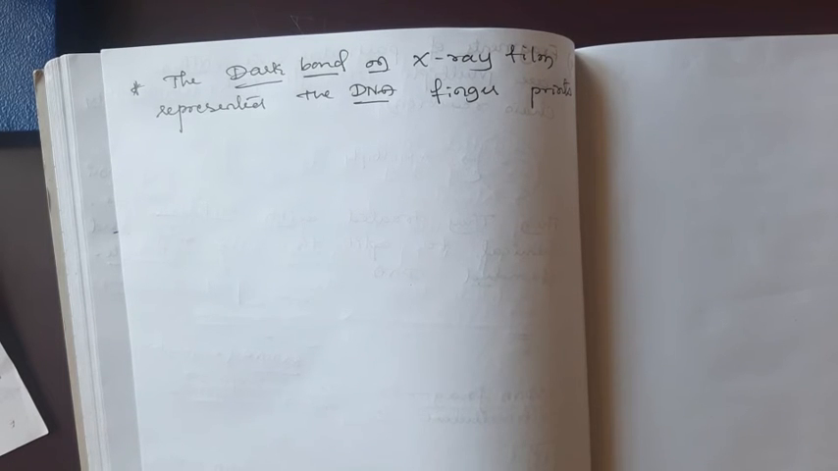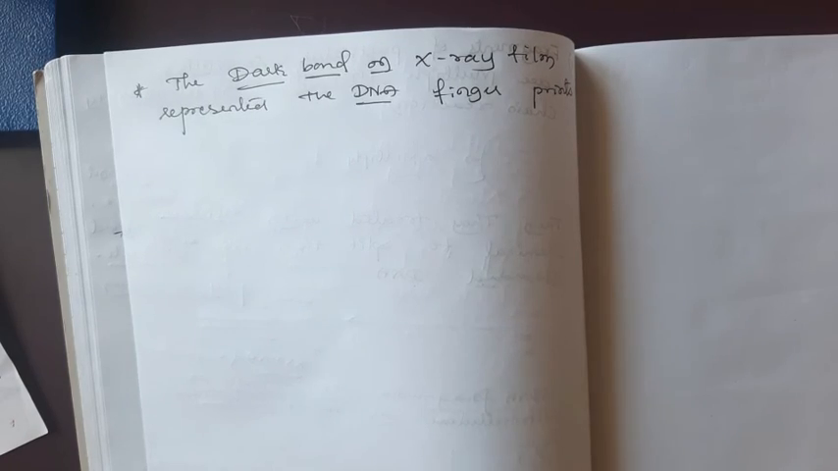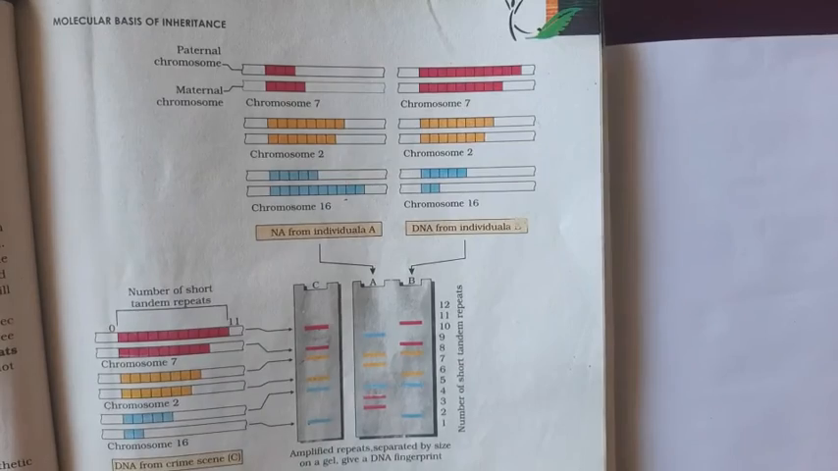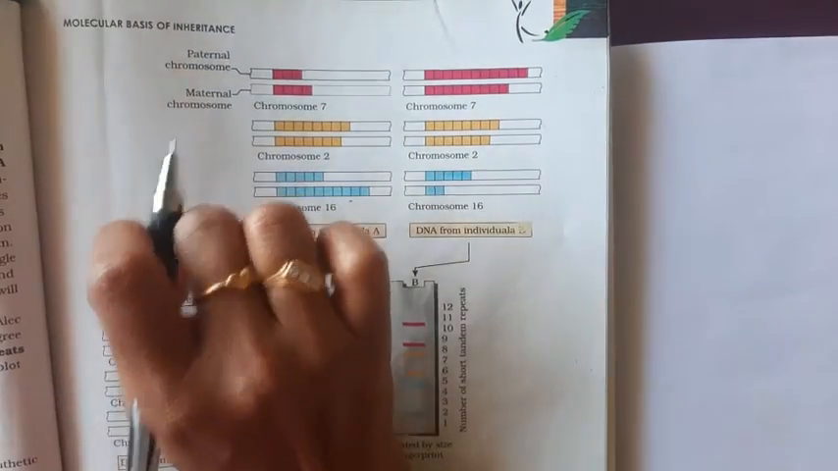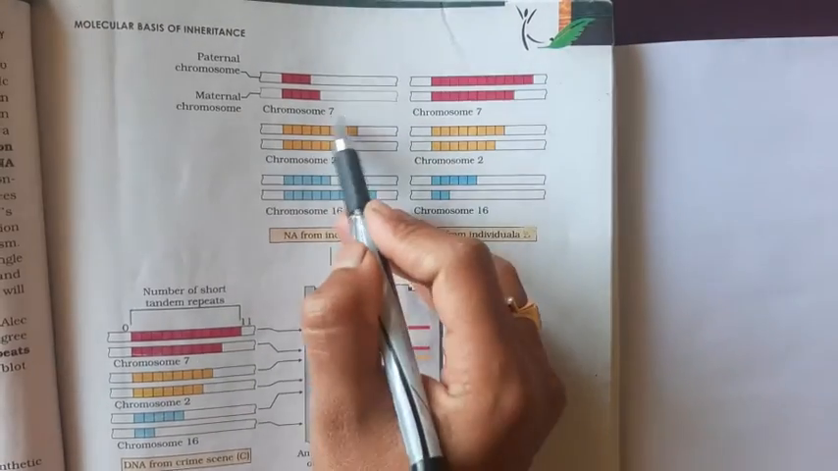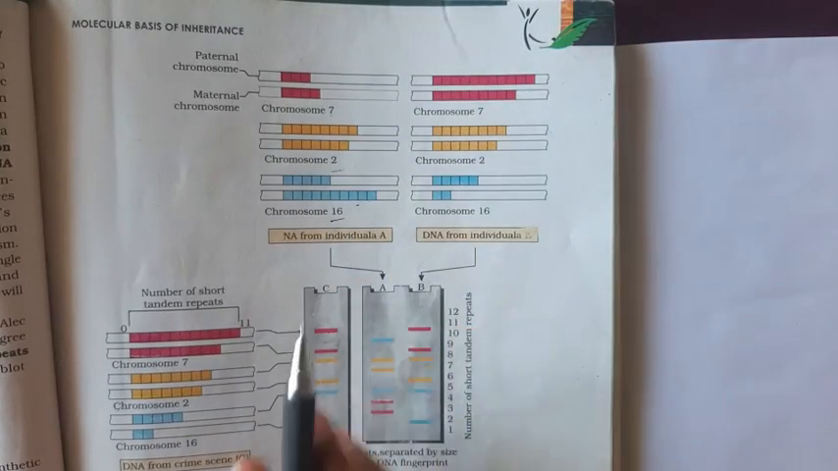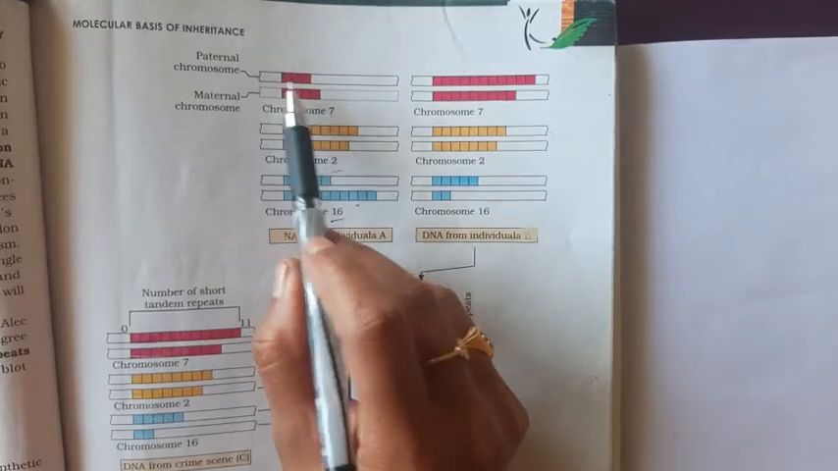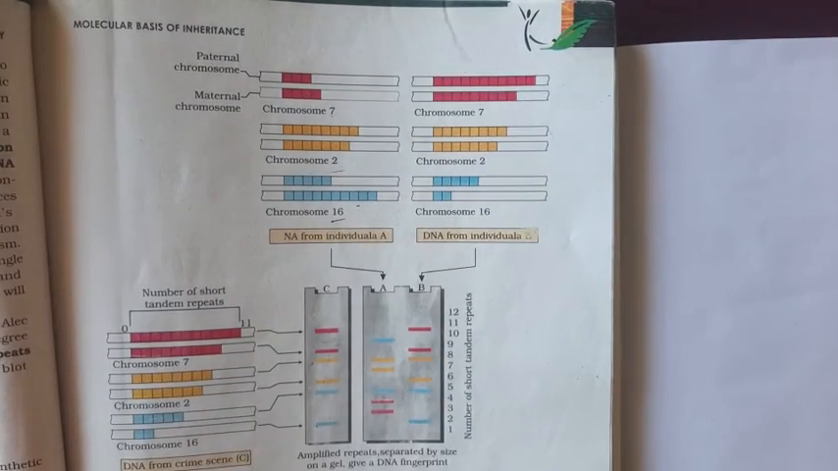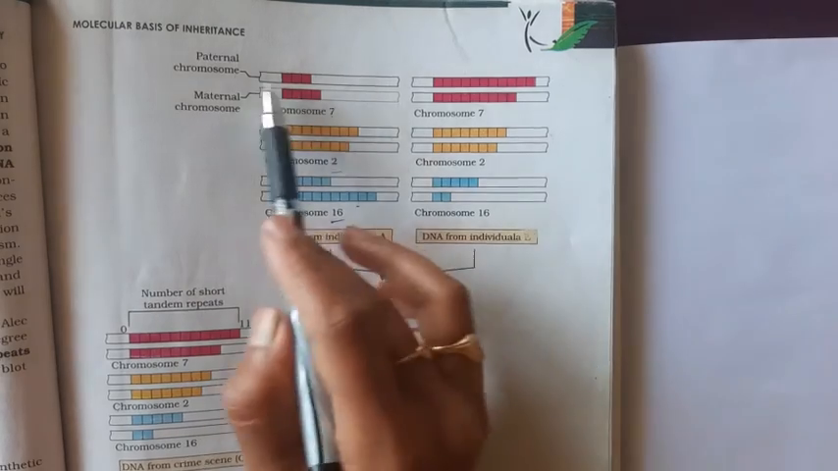Okay, there is one exercise which is given in your NCERT book. I will show that one. See here, a paternal chromosome and a maternal chromosome. You can see the 3 pairs of chromosomes 7, 2, 16. Okay. The pink one, first one is the paternal, second one is a maternal.